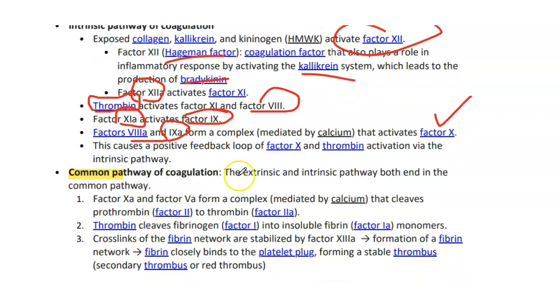Then we have the common pathway. The extrinsic and intrinsic pathways both end in a common pathway. Activated factor 10 and activated factor 5 form a complex mediated by calcium that cleaves prothrombin, factor 2, to activated factor 2, known as thrombin. Thrombin cleaves fibrinogen, factor 1, to activated factor 1, known as fibrin. Cross-links of the fibrin network are stabilized by activated factor 13, forming a fibrin network. Fibrin closely binds to the platelet plug, forming a stable thrombus, which is known as secondary thrombus or red thrombus.